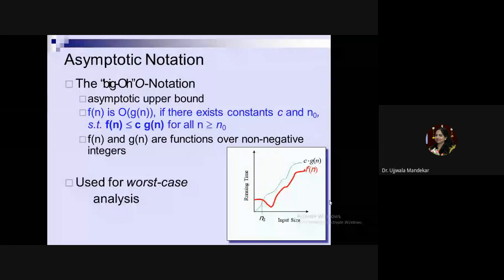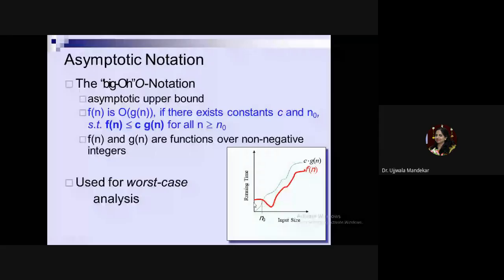Let us consider this graph. If your function is f(n), and suppose you want to calculate the upper bound of this algorithm, the higher level complexity of the algorithm. Upper bound means worst case: how much time will be required in the worst case. So you will plot your function.